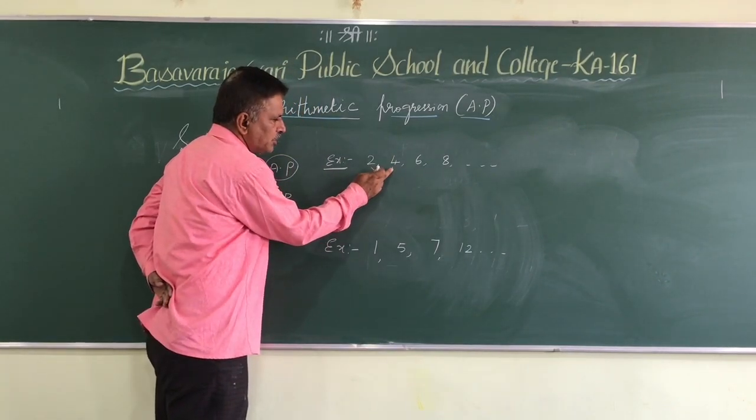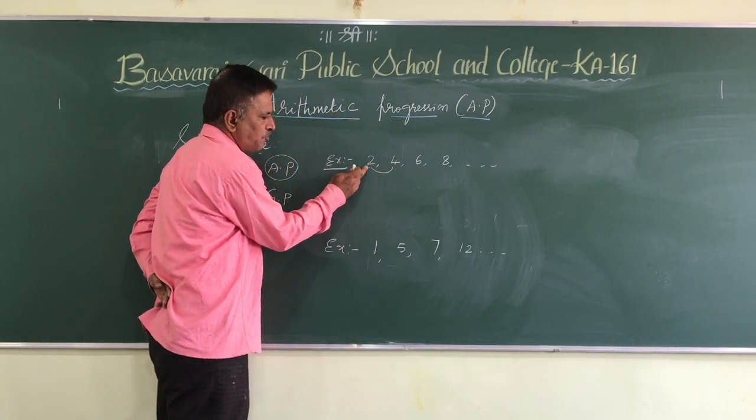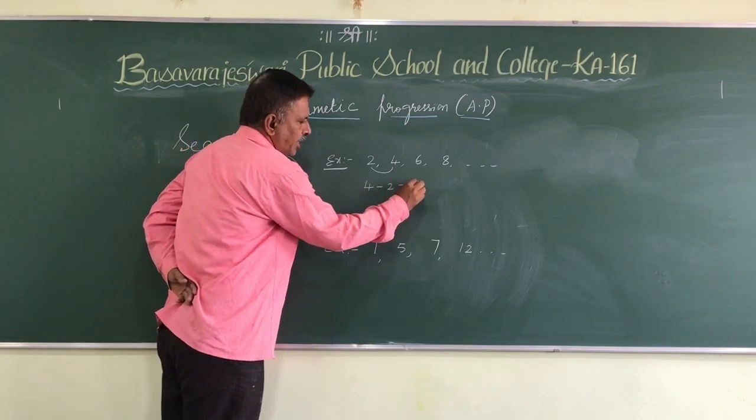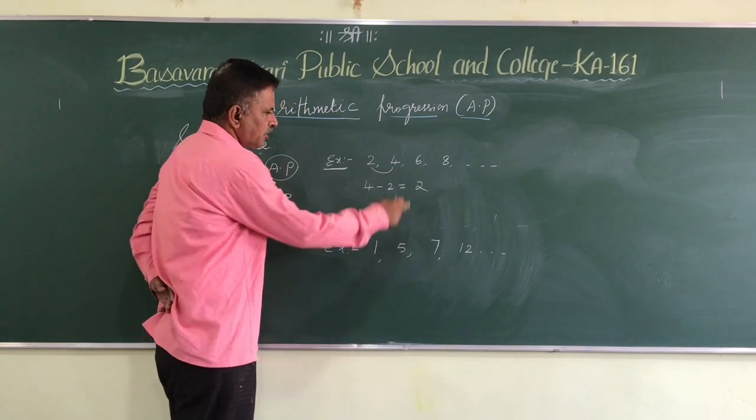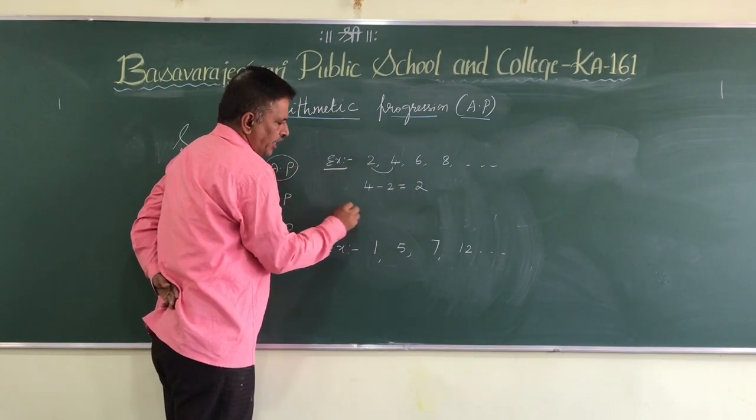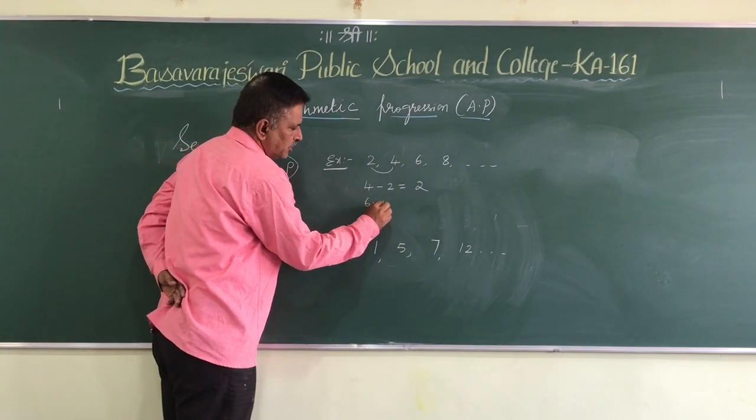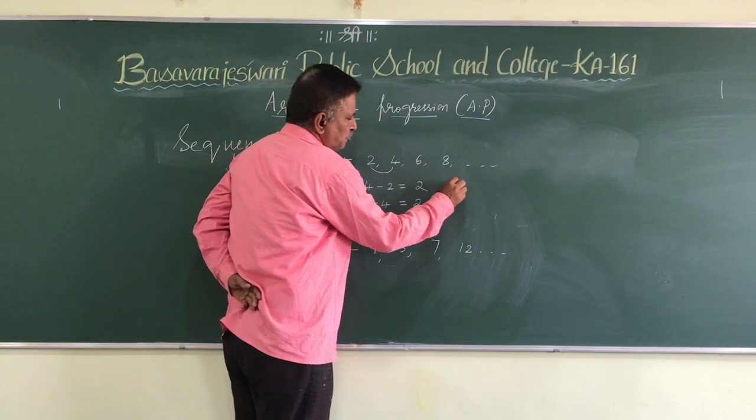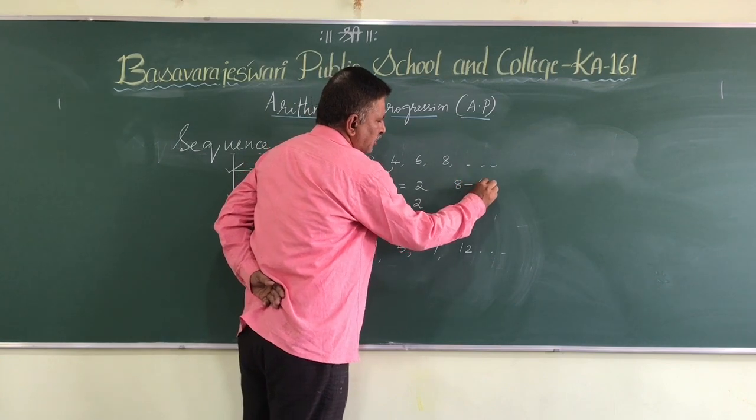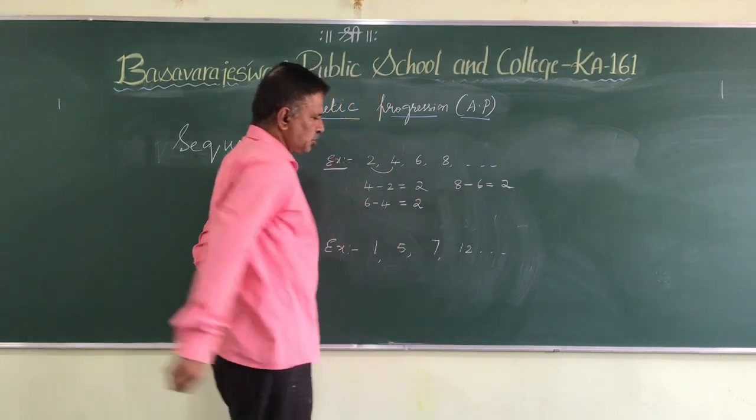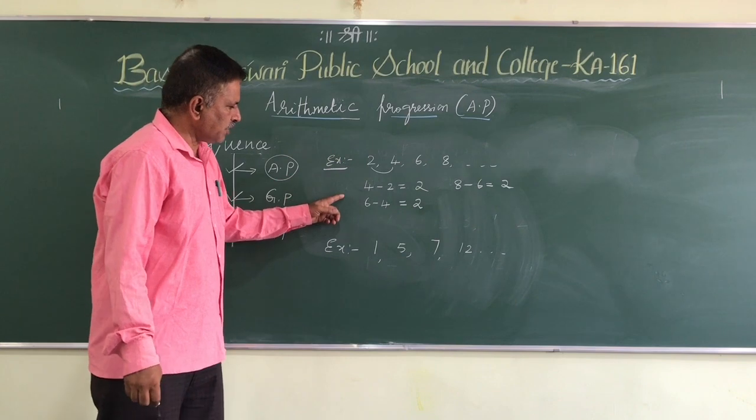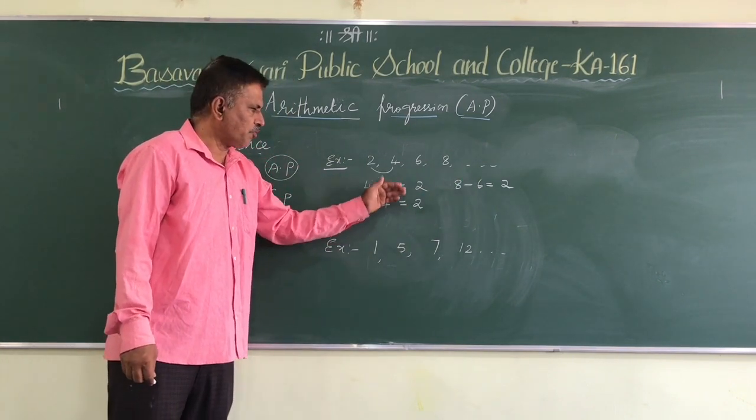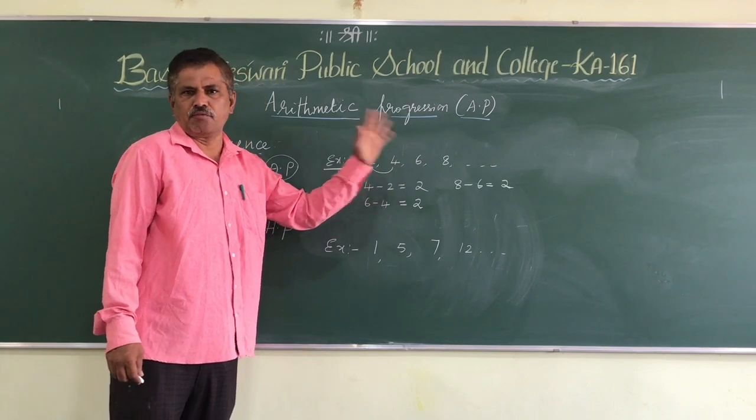If I take the difference between the second term and the first term, that is 4 minus 2, you will get 2. Again, third term and second term, that is 6 minus 4, it is 2. Between the fourth term and the third term, the difference is also 2. So in this sequence we got the same difference. The difference we got, being the same, is called the common difference.